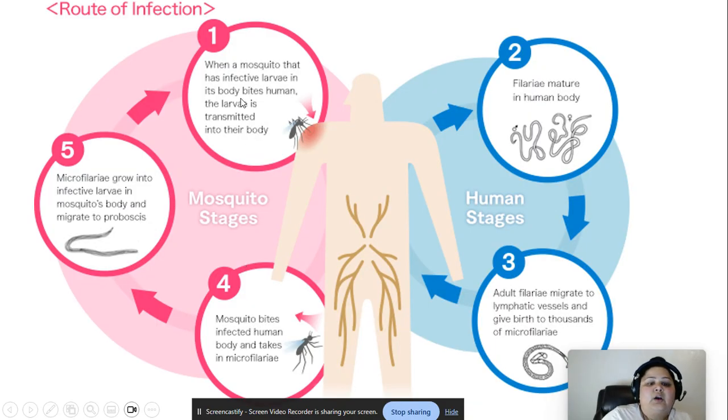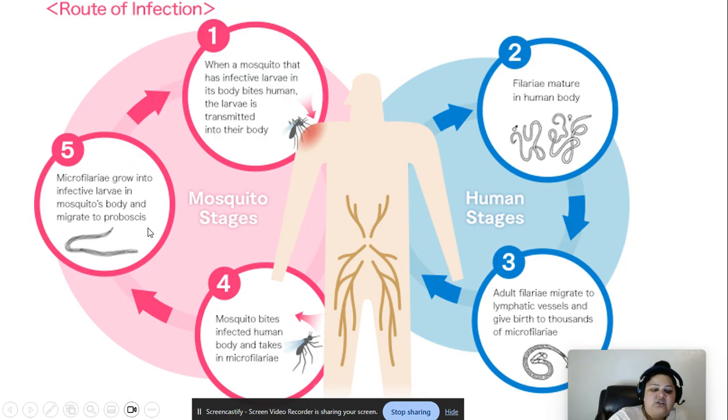When a mosquito that has infective larvae in its body bites a human, the larvae are transmitted into the body, right? The filaria mature in the human body. The adult filaria migrate to lymphatic vessels and give birth to thousands of microfilaria. A mosquito bites the infected human and takes in microfilaria. The microfilaria grow into infective larvae in the mosquito's body and migrate to the proboscis.